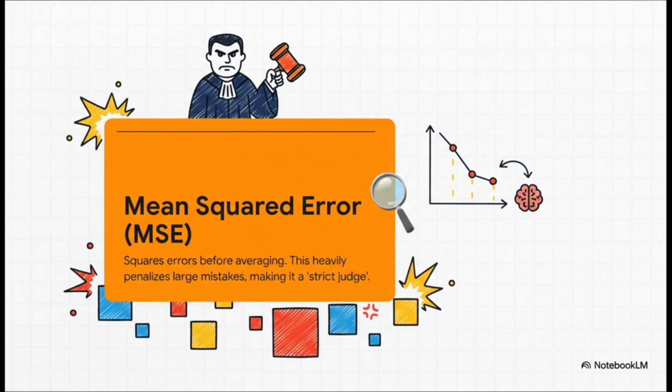I like to think of it as the strict judge, the tough prosecutor of our metrics. It absolutely hates large errors, and it will punish your model severely for making them. And you know what? That's actually super useful when you're training your model, because it forces it to avoid those massive, embarrassing blunders that could totally sink your whole project.